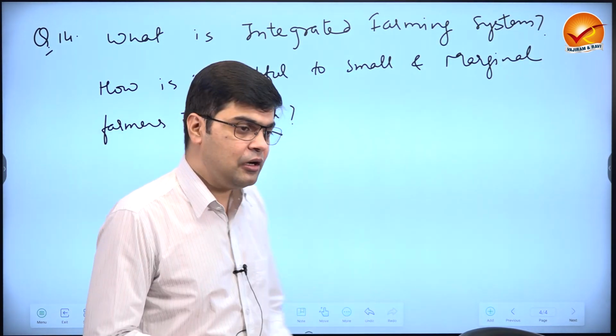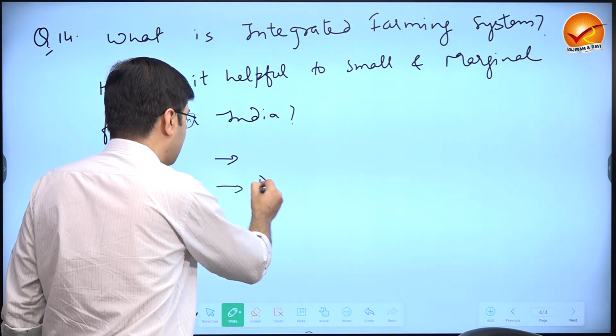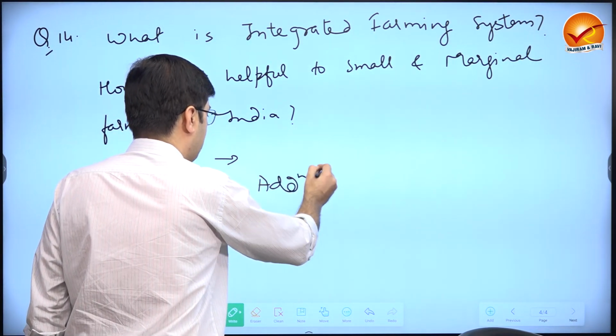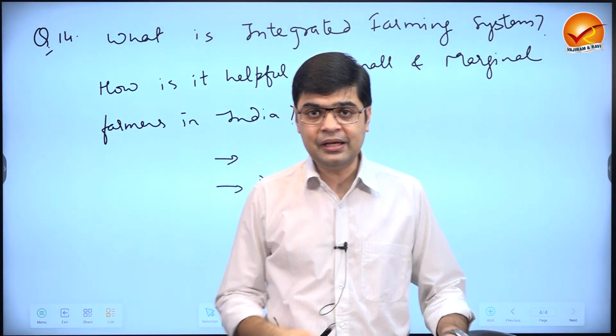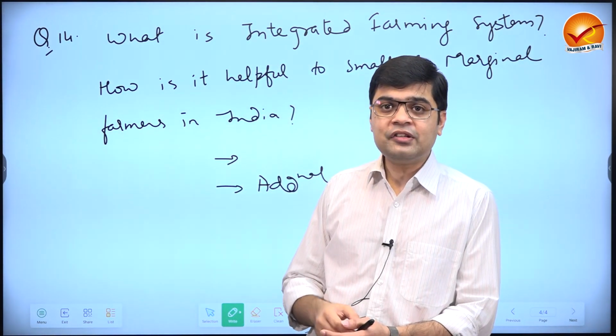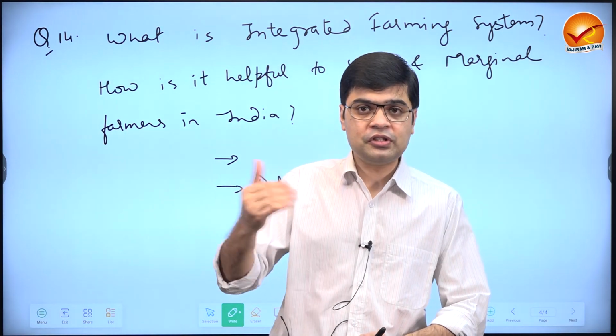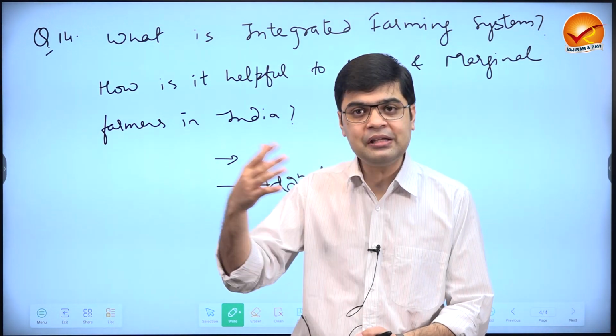Then second will be augmented income, that is, additional income will be given. So they are going to give you an additional income, and you can sell milk in the market, you can sell fish in the market, you can sell, let's say, honey in the market.